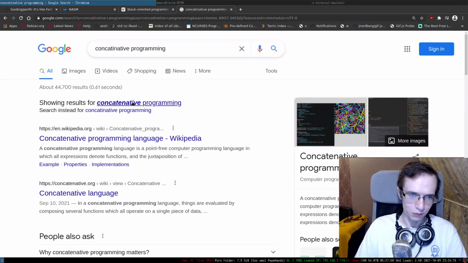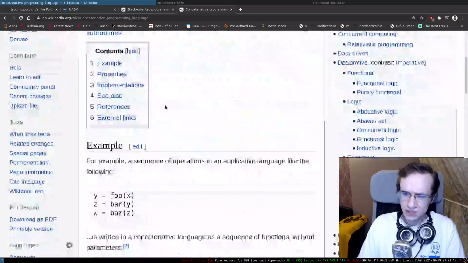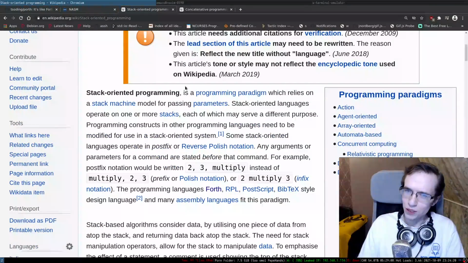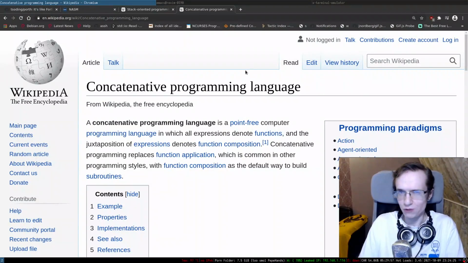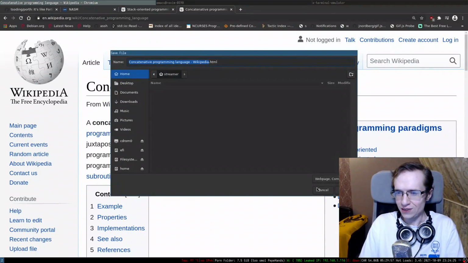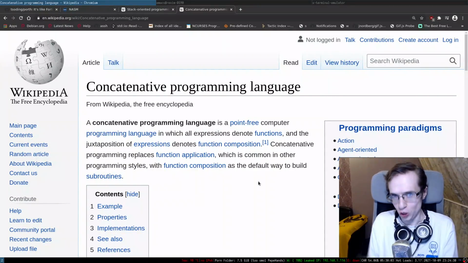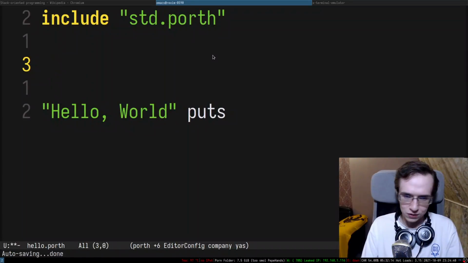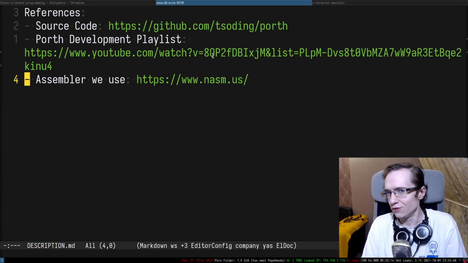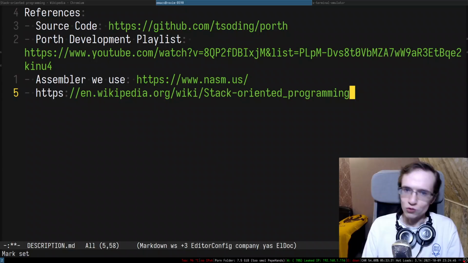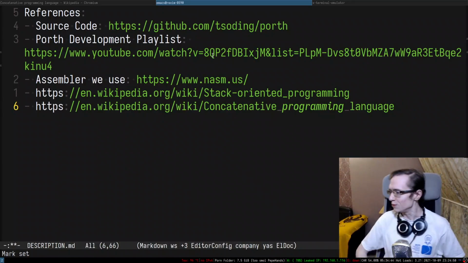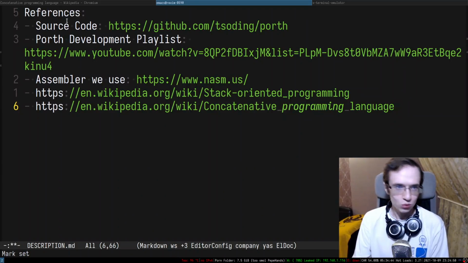Right? Concatenative programming. What's interesting is that it's pretty much the same thing, but it's two separate articles. I suppose stack-oriented programming is a form of concatenative programming, if I understood correctly. So from what I can see, concatenative programming is a more general term, and stack-oriented programming is basically one specific instance of that. In any case, I'm going to post both of the links in the description, so I don't really know what exactly the difference is. You can read both of the articles and maybe tell me in the comments what's the difference between concatenative programming and stack-oriented programming.